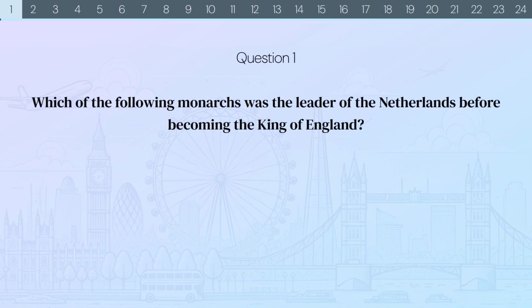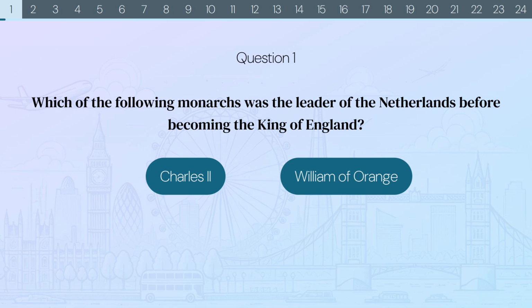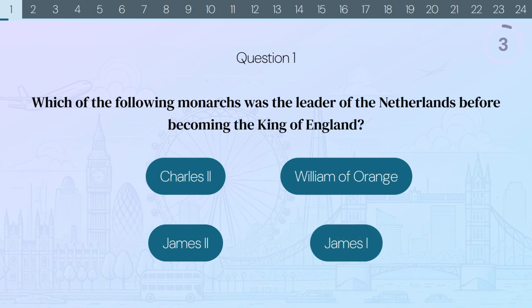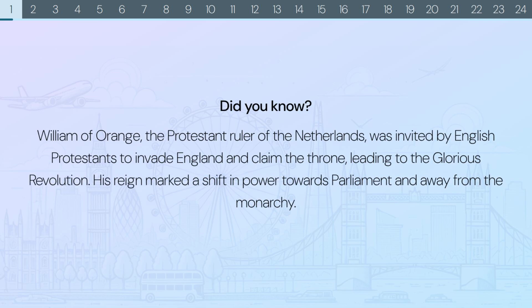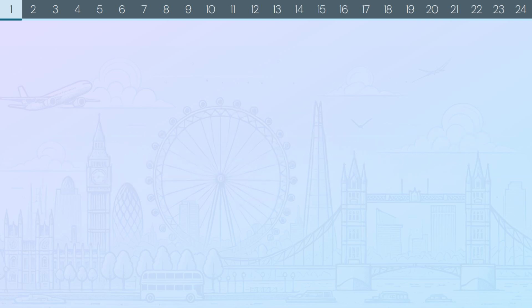Question 1. Which of the following monarchs was the leader of the Netherlands before becoming the King of England? Charles II? William of Orange? James II? Or James I? The correct answer is William of Orange. Did you know? William of Orange, the Protestant ruler of the Netherlands, was invited by English Protestants to invade England and claim the throne, leading to the Glorious Revolution. His reign marked a shift in power towards Parliament, and away from the monarchy.